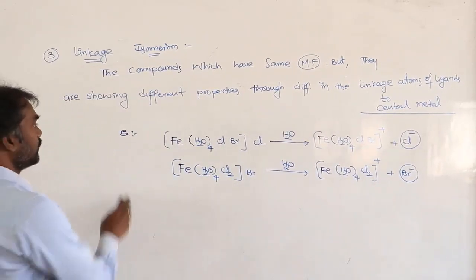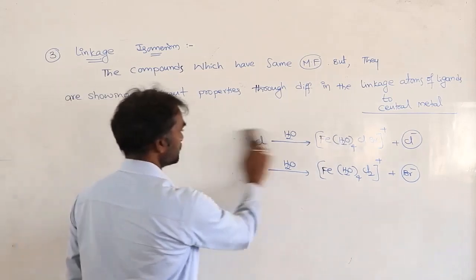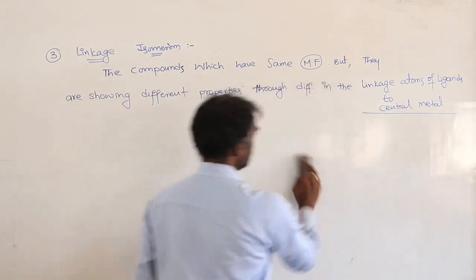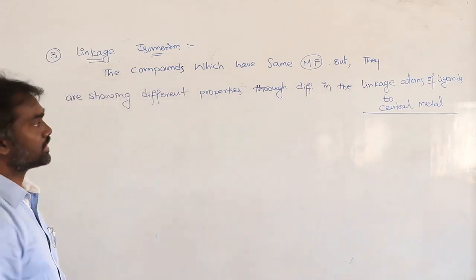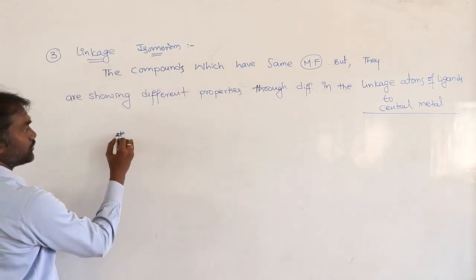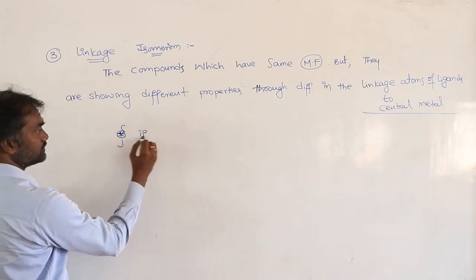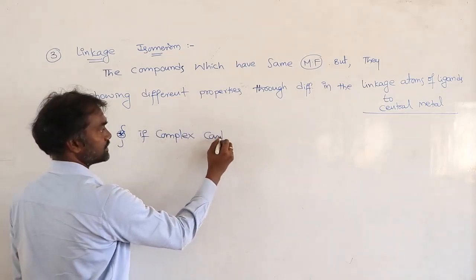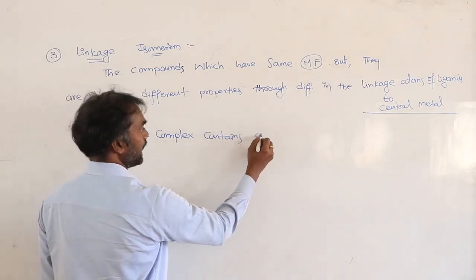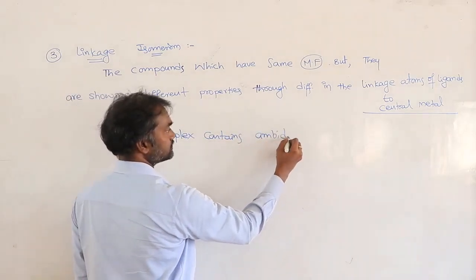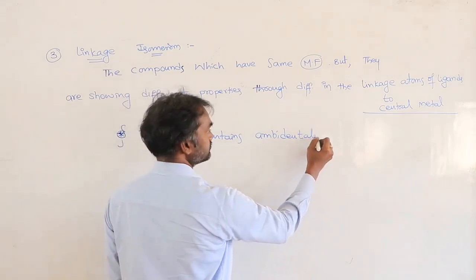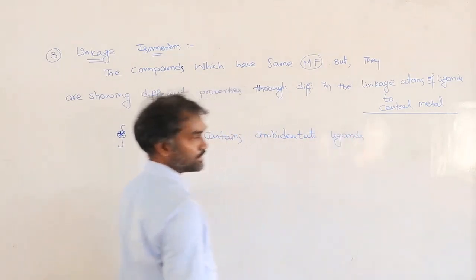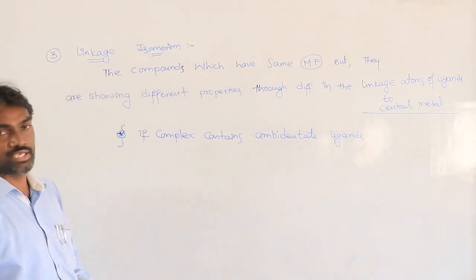So now where these are observed means whenever ambidentate ligands. How to remember this one: if the complex contains ambidentate ligands, then they will show linkage isomerism directly.